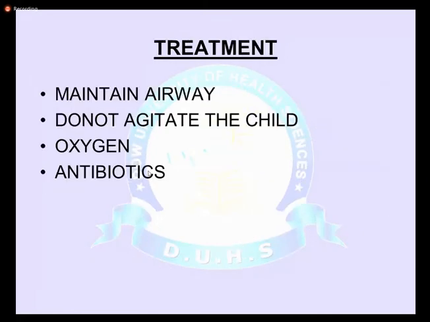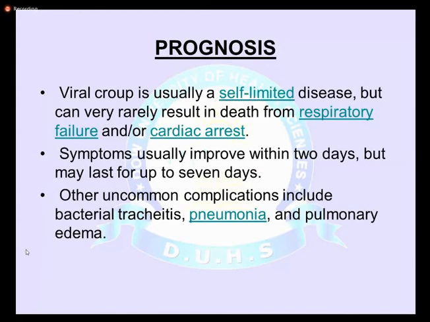The treatment of epiglottitis is basically to maintain the airway, keep the airway patent. Anytime the child may need tracheostomy, or they may need the passage of an ETT and to be protected on a ventilator. So maintain the airway. Do not agitate the child, because when the child becomes agitated and starts crying, the obstruction becomes worse. Give oxygen to the child, and antibiotics play a role, because in more than 80% of the cases the etiology is bacterial. That's why you have to give antibiotics. With IV antibiotics, control of temperature, oxygen and maintaining the airway, we can treat these children.